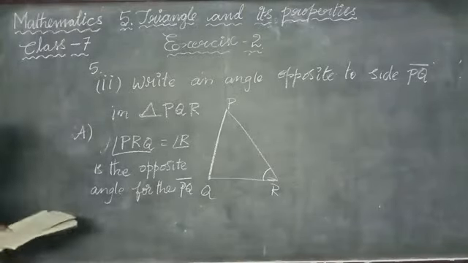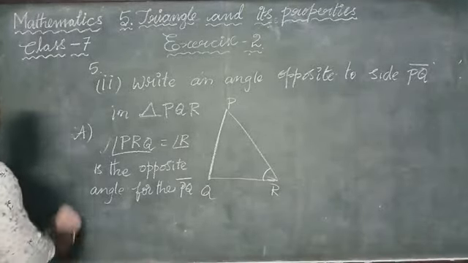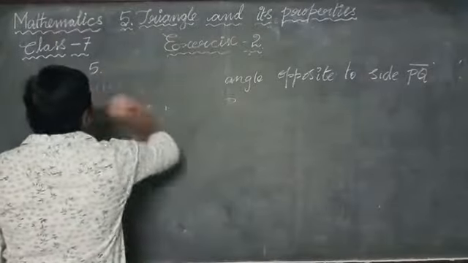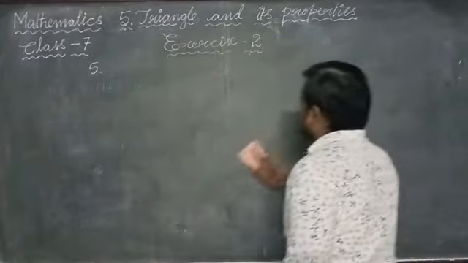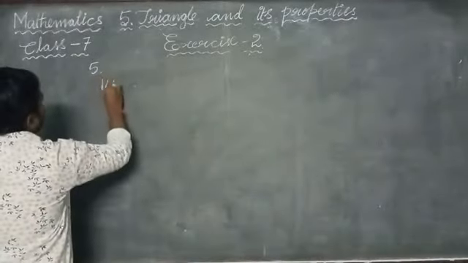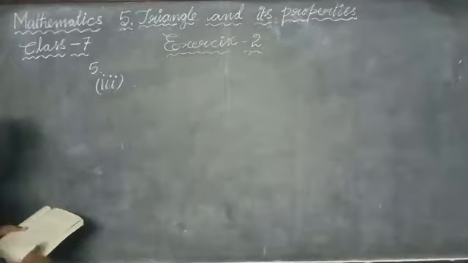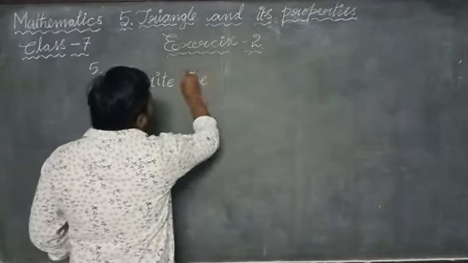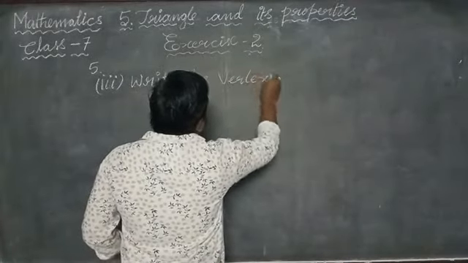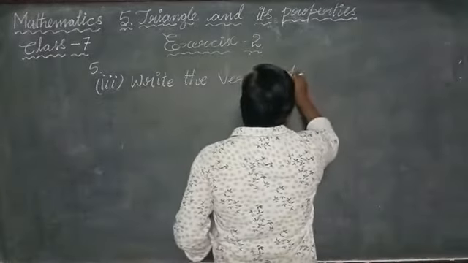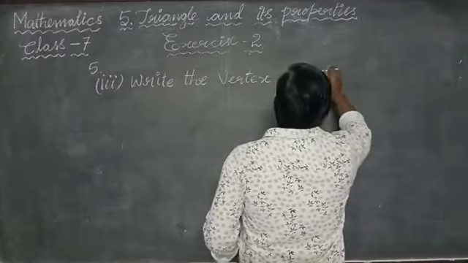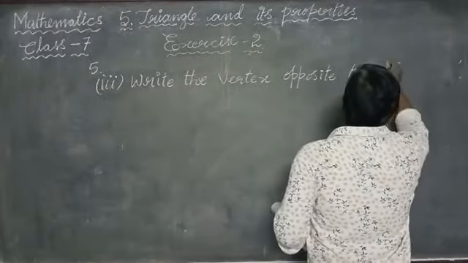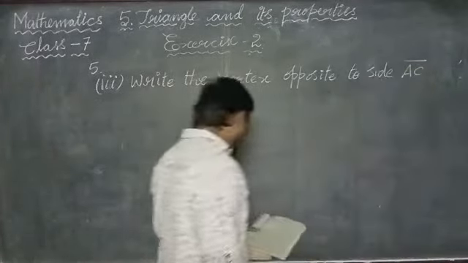Now let us see the third bit in the fifth problem. Write the vertex opposite to the line segment AC in the triangle ABC.